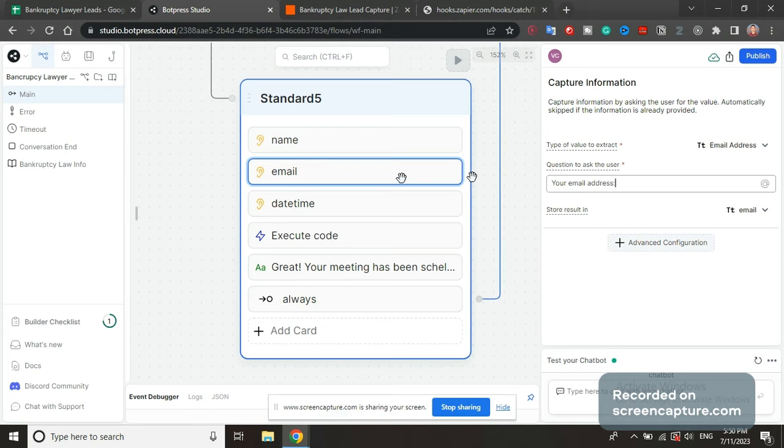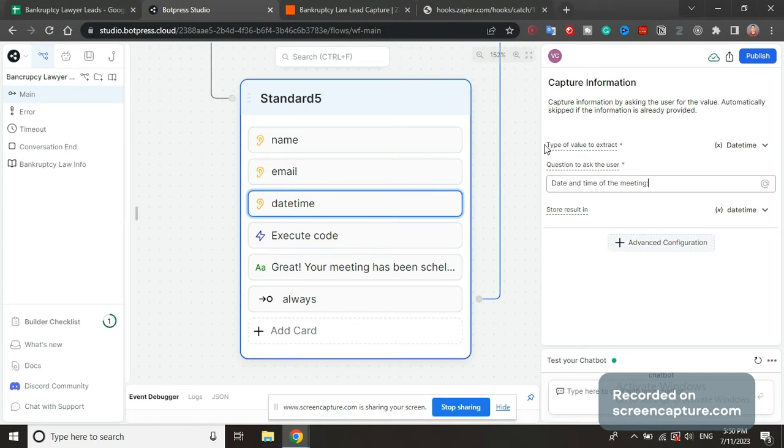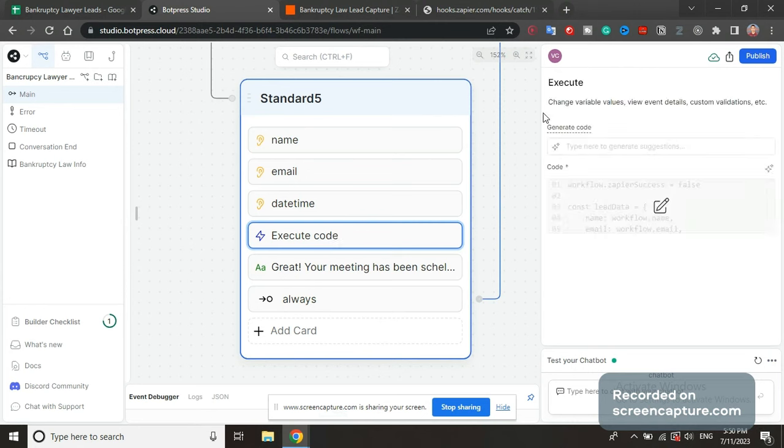We're going to store email. So email is type of value to extract email address. I'm going to say "your email address:" and then store into the email variable. Date time, type of value to extract date time of the meeting, and then store into the date time variable. We're going to execute code then.